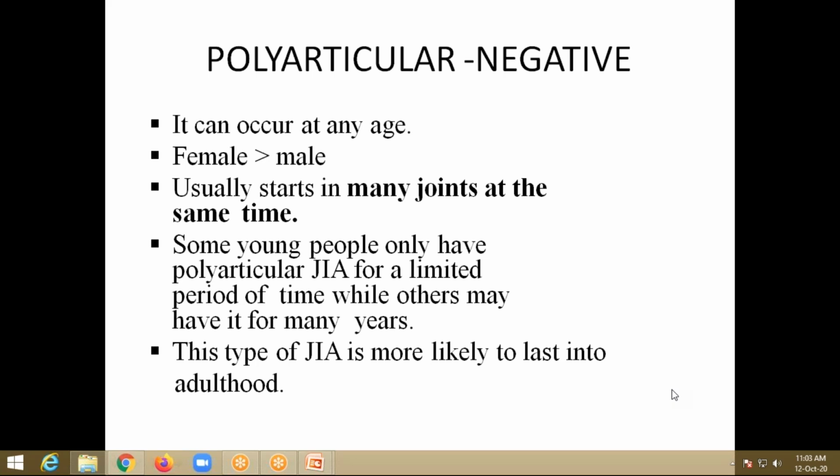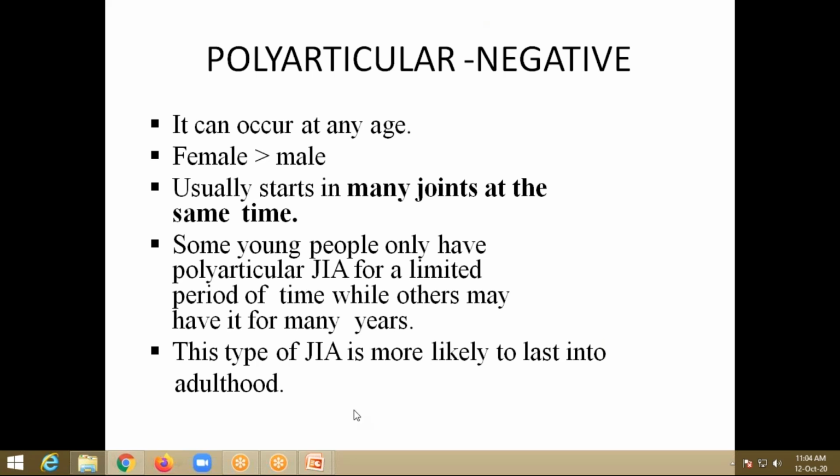Oligoarticular, polyarticular, systemic. Okay, shall I continue? Is any confusion there, or shall I continue? I know this is a boring topic and also a dry topic. You only need to memorize, nothing else. Very nice: oligoarticular, polyarticular, and systemic. Till now we discussed all the classification.